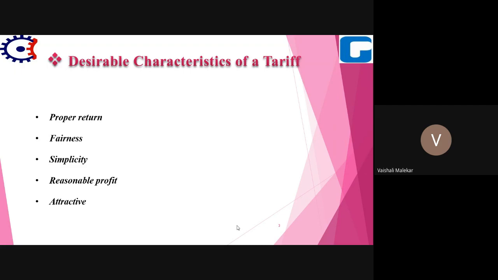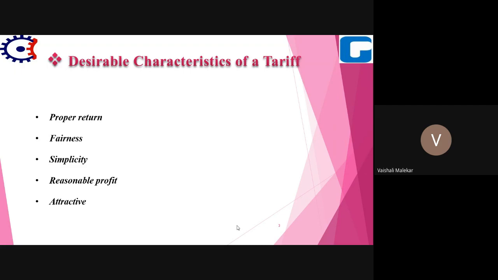We can say TOD tariff. Generally consumers use electricity at any time, but from the utility companies' point of view, if the consumers use the energy during off-peak hours, then they will be charged at a low rate.